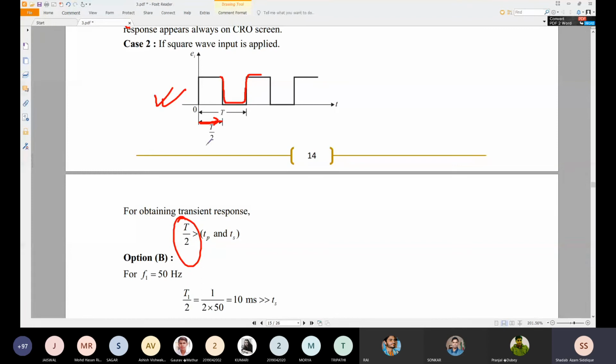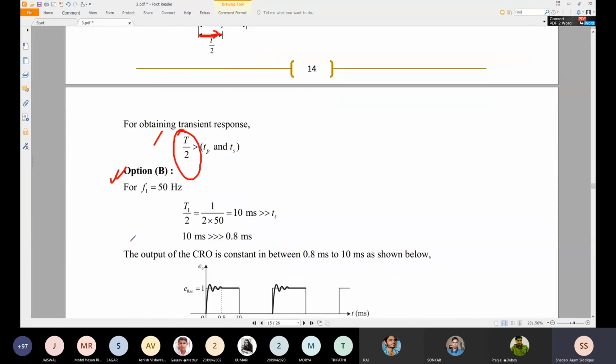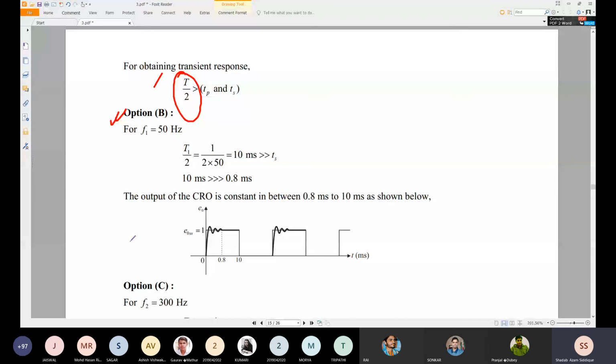Now F1 is equal to 50, option B, which is given as 50 hertz. T by 2 is equal to 1 by 2 into 50 second, which is 10 millisecond. That gives T by 2 equal to 10 millisecond, which is greater than TS. So we can apply the square wave value of 0.5 millisecond also, at 50 hertz. That is the problem which is given here.